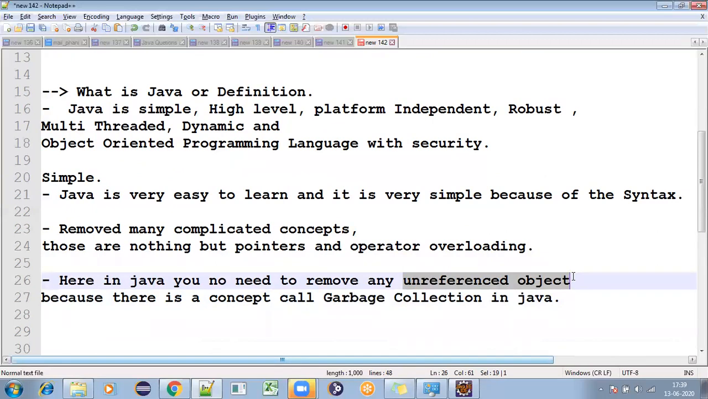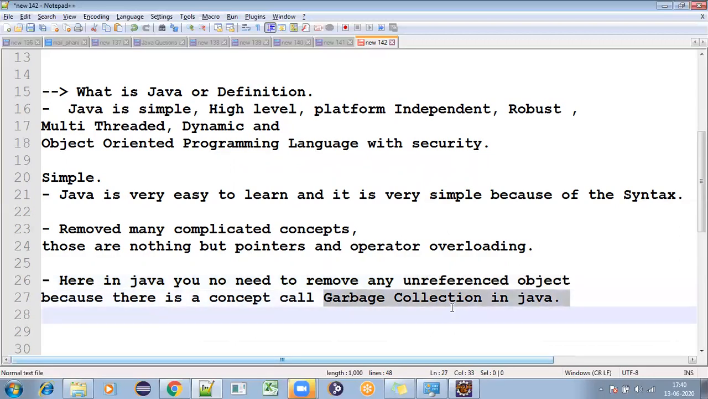So even if you are not referring to or using it directly, it will consider any unreferenced object. Because of that, your work is very simple and smooth. You no need to collect the garbage or keep it in your system or application. It goes to that unreferenced object and removes it from the memory.